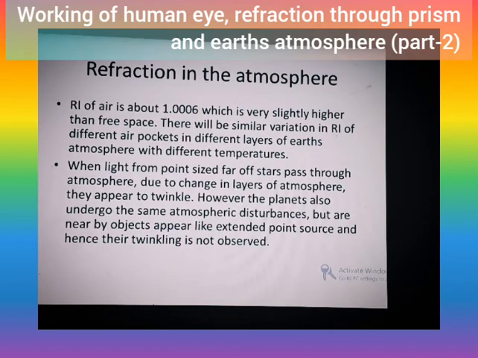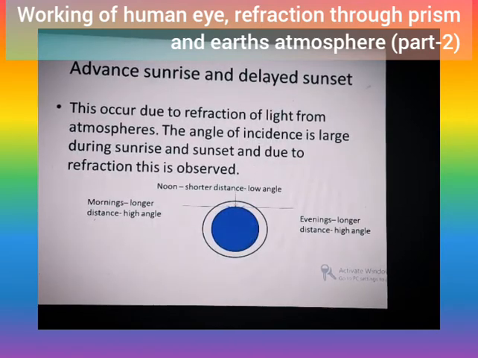However, the planets, even though they have almost the same brightness as stars, undergo similar atmospheric disturbances. But compared to the size of the stars visible from the Earth, their size is quite large. They appear like an extended point source, and there is not one twinkling but some group of 100, 200 twinklings which will not be visible to the eyes. So that's the reason stars twinkle, whereas the planets do not twinkle.